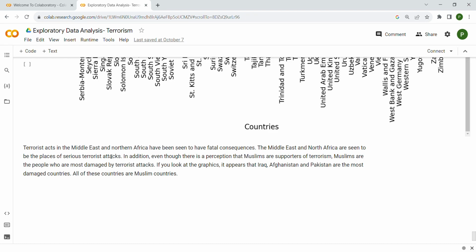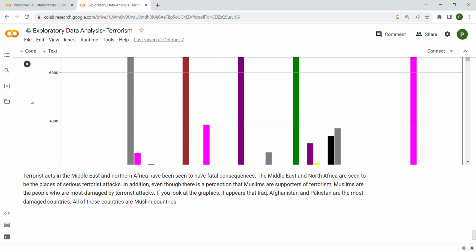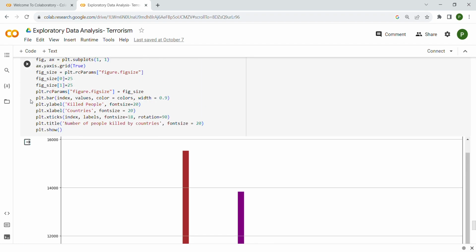In addition, even though there is a perception that Muslims are supporters of terrorism, Muslims are the people who are damaged by terrorist attacks. If you look at the graphics, it appears that Iraq, Afghanistan and Pakistan are the most damaged countries. All of these countries are Muslim countries. So this is the conclusion we get from the visualization.